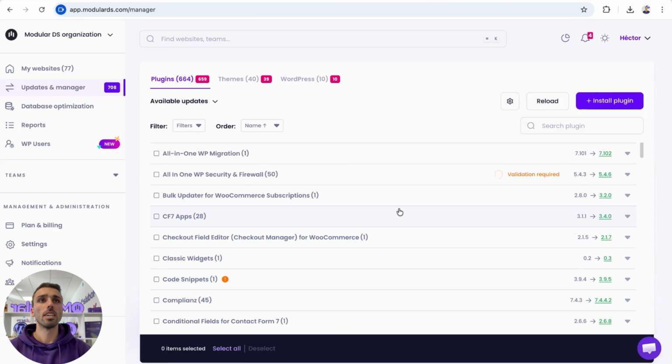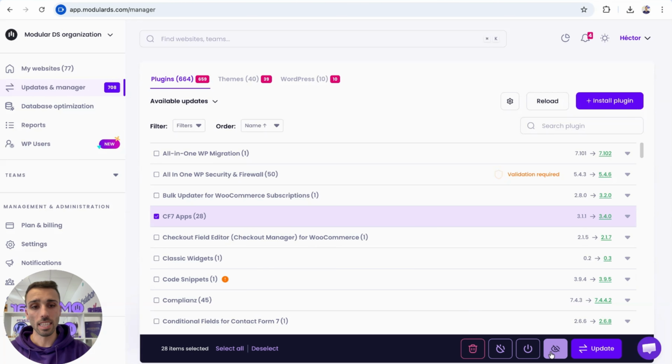One more thing I wanted to say about updates is that if for a particular plugin or theme we don't want to do an update because we know it's going to break our sites, and we don't want to do it now or almost ever, we could select this update and say that I want to hide it, so it doesn't show up in the available updates and I don't do it by mistake, me or anybody on my team.